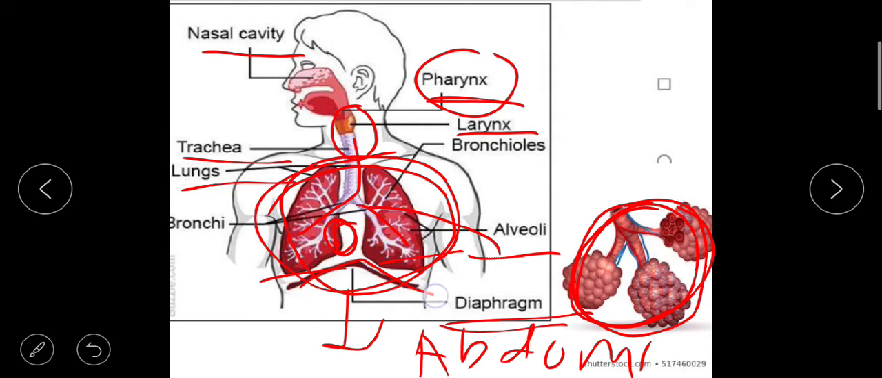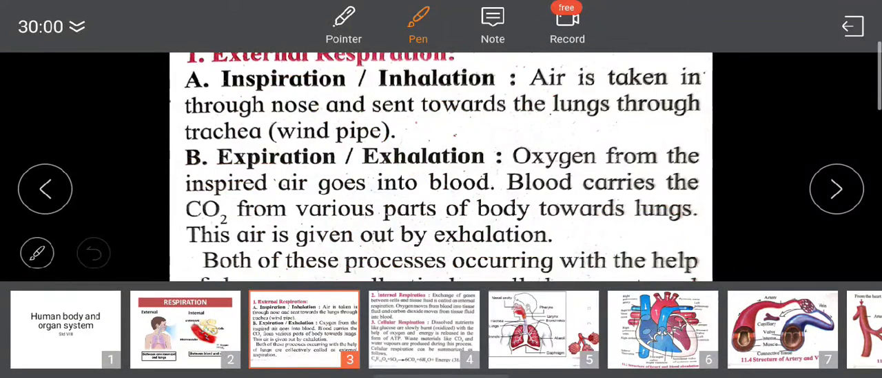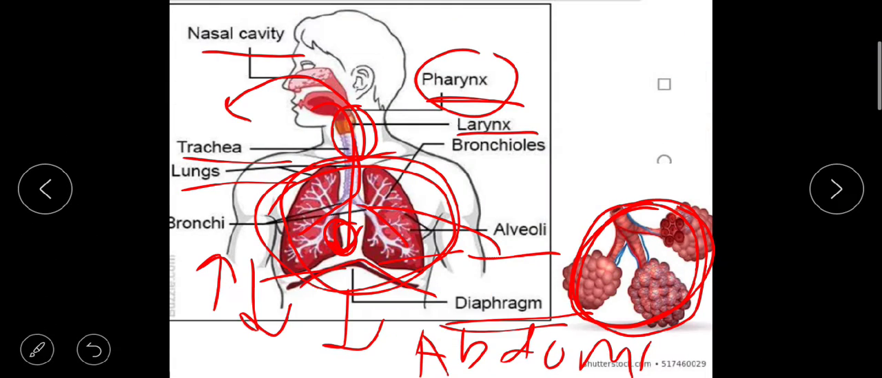This diaphragm continuously moves upward and downward. So in this way, air enters through the nasal cavity and also exits through the nasal cavity. So this upward and downward movement of the diaphragm is necessary for the breathing.